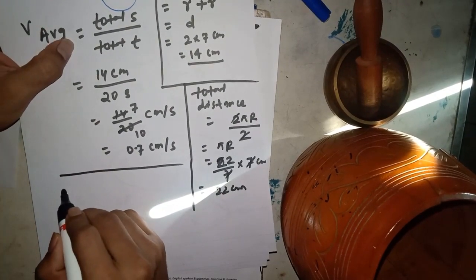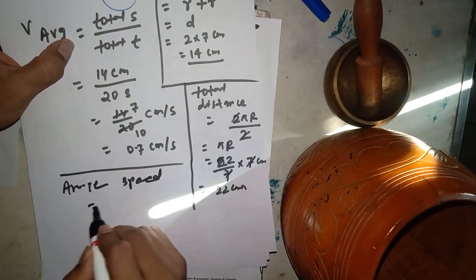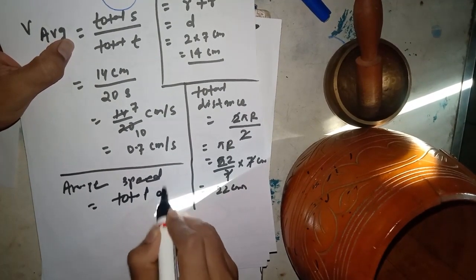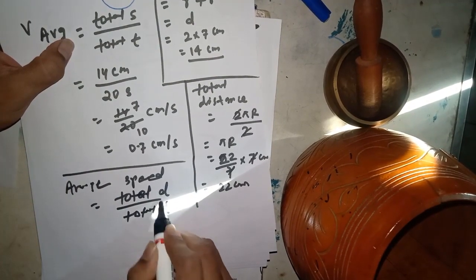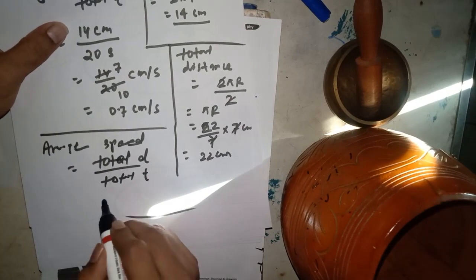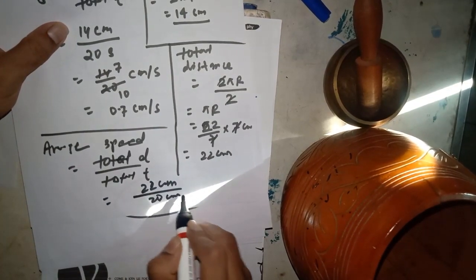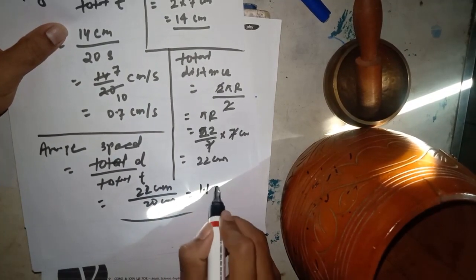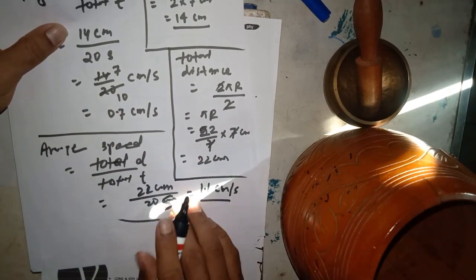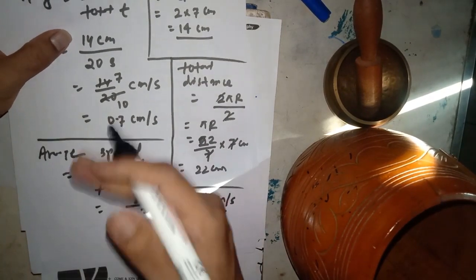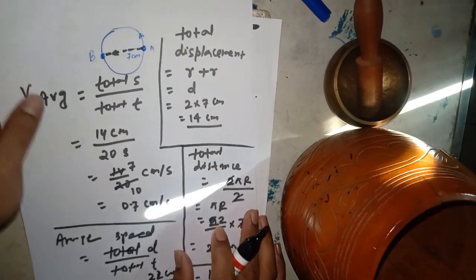So you can calculate easily the average speed, which is nothing but total distance by total time, which is 22 centimeter by 20 seconds, which is 1.1 centimeter per second. Have you got my point? So this is our calculation or process of calculation. You can find out your answer.